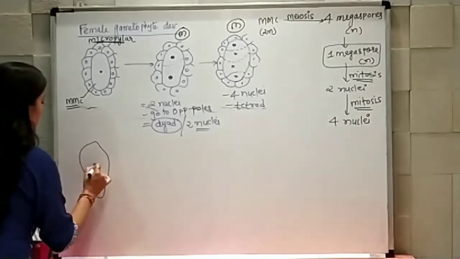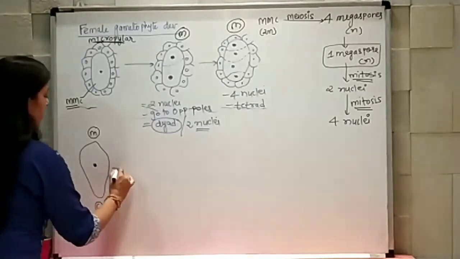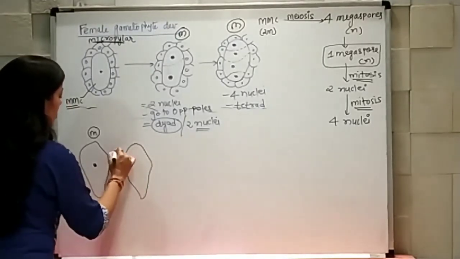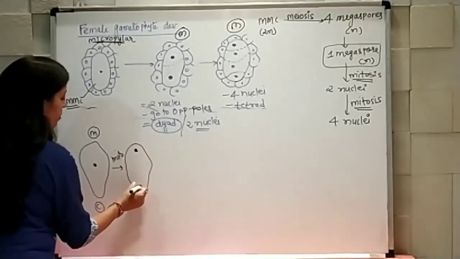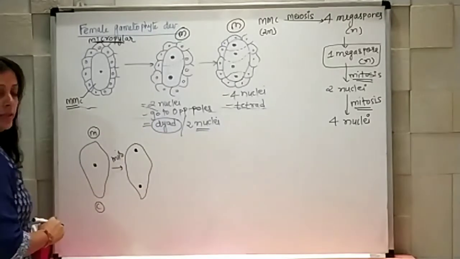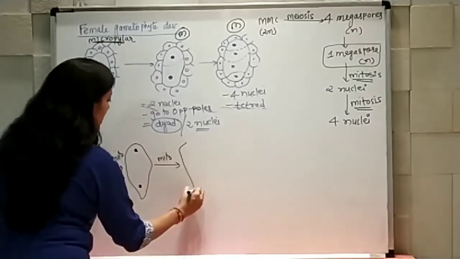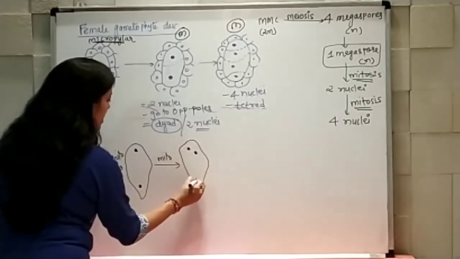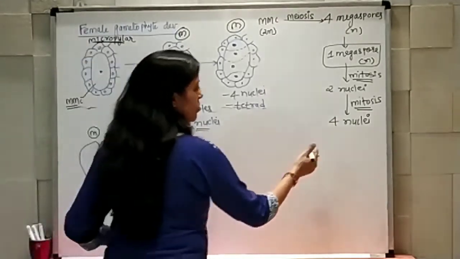This is one cell, micropylar end, calyzal end. Then again mitosis has taken place. So 1 and 2. Two nuclei, dyad condition. Again one more time mitosis, and because of that now the same structure, 1 and 2, 1 and 2. So tetrad condition has been formed. One more time mitosis takes place.